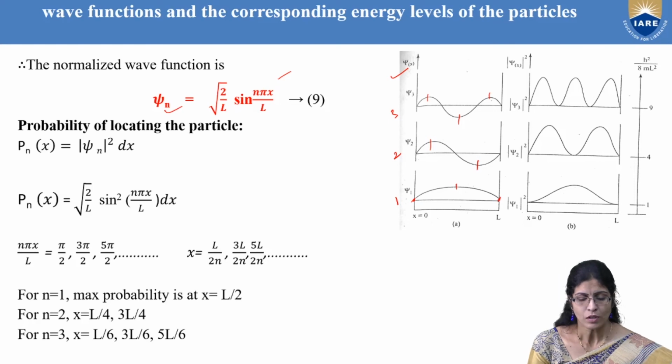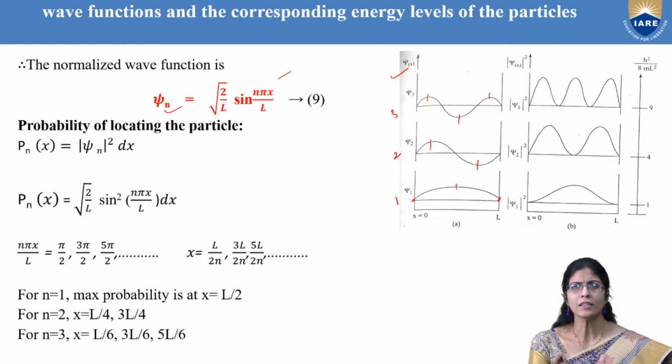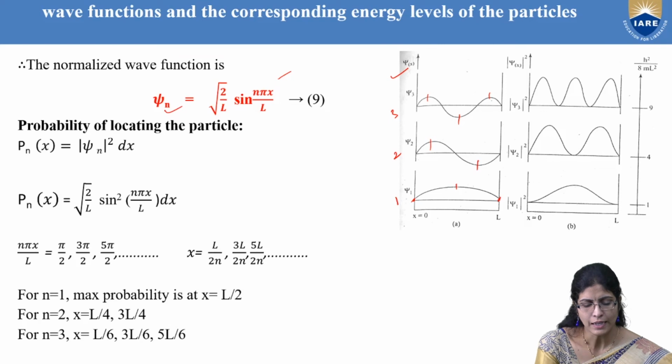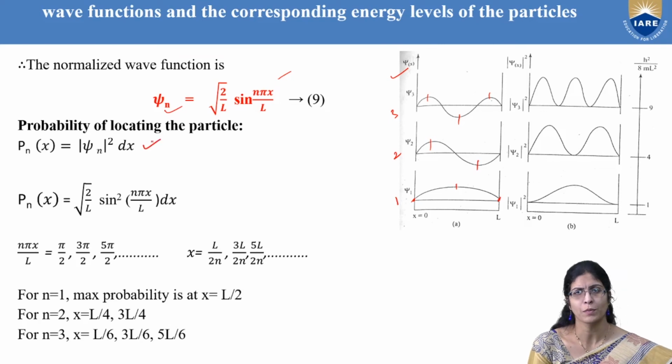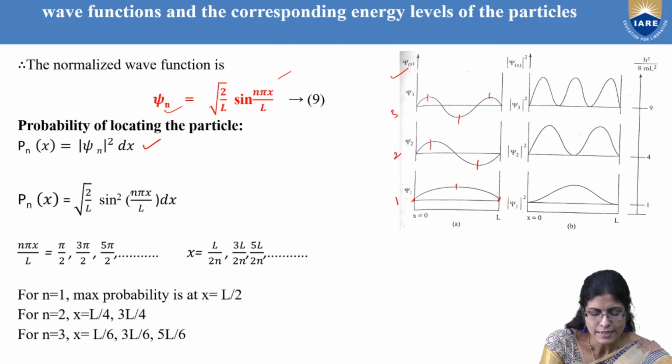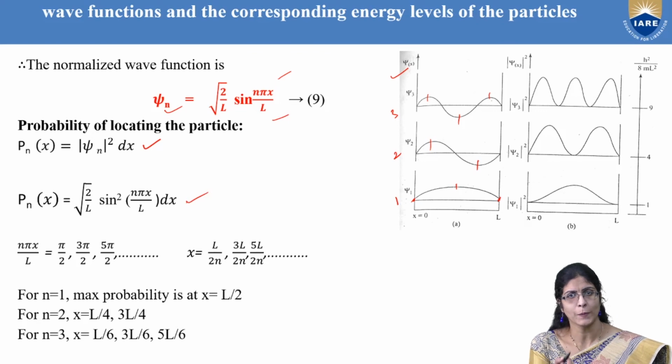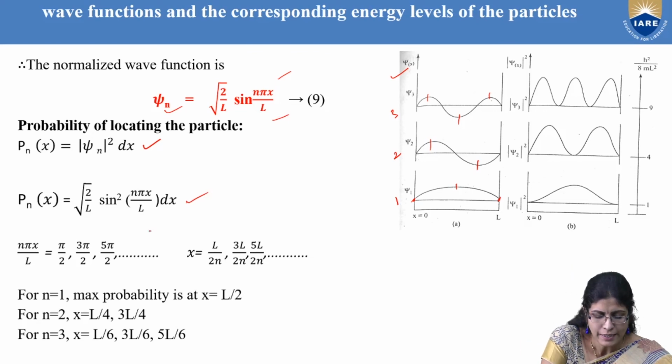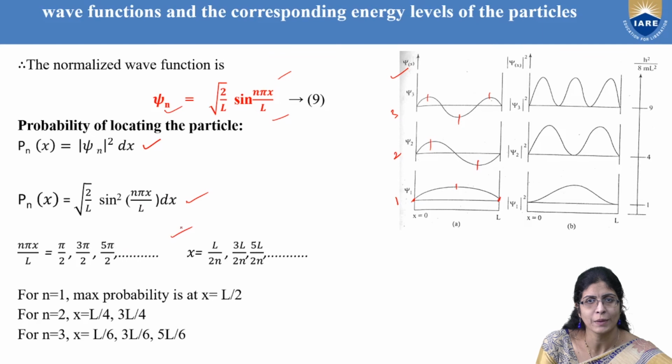Okay, so now still I want to find the location of the particle, like how much probability is there for me to find it at what position throughout the width of the potential box. So for that I am taking this probability. We know according to Born's approximation, you can take it as mod psi n square dx. So mod psi n square dx, I have psi n, just substitute it, and if this has to be equal to 1, that's what the probability should be equal to 1 to locate the particle. Then n pi x by L should be equal to pi by 2, 3 pi by 2, and 5 pi by 2 according to trigonometric values.